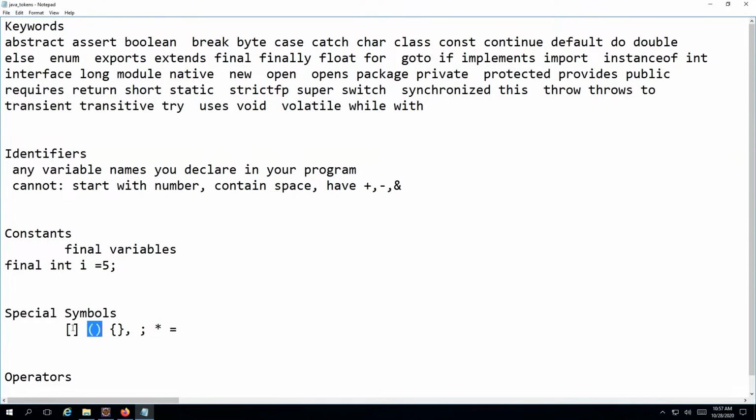Similarly, when we talk about these standard brackets, these again have a predefined meaning in Java. Generally, whenever you write functions and methods in Java, you will use these brackets to define the parameters of the function. You cannot use these brackets in any other meaning in Java. Java will not allow you to use this anywhere else apart from method parameters. Similarly, the next one is the curly braces, and the curly braces are used to define a code block in Java. You might have already noticed in the previous demos that you could see some curly braces, then some code, and then the curly braces would end.